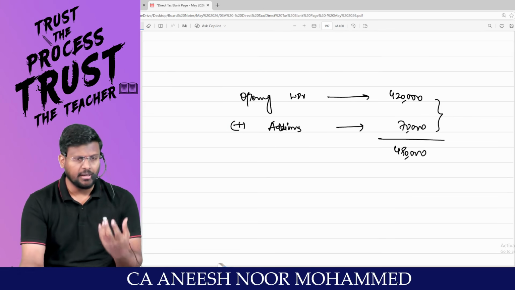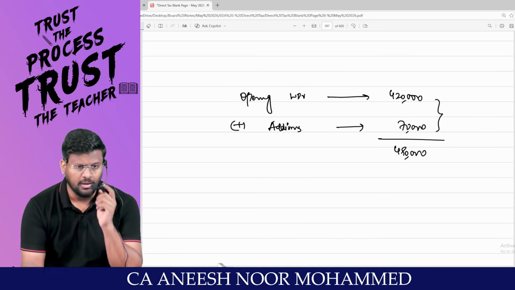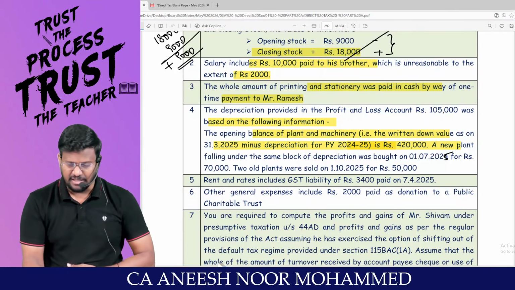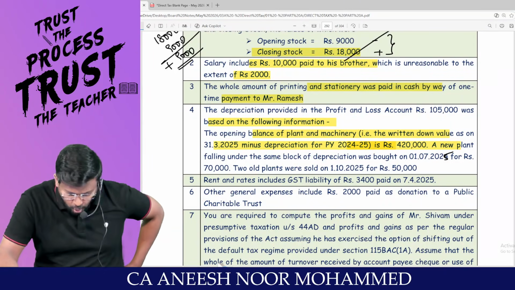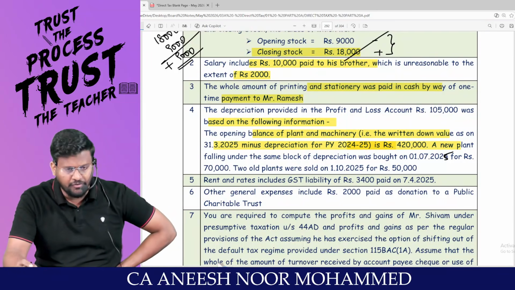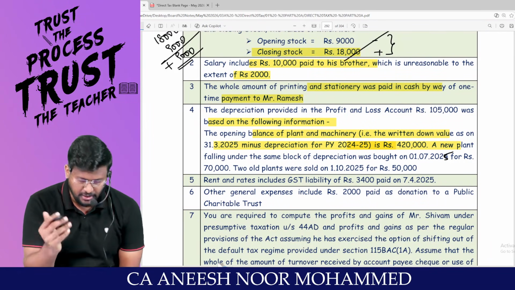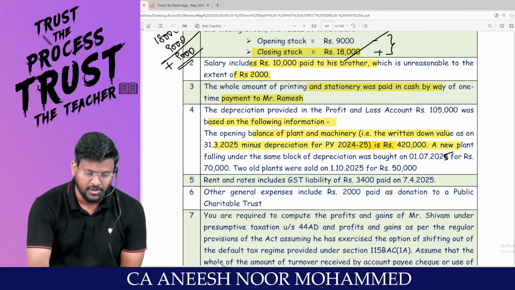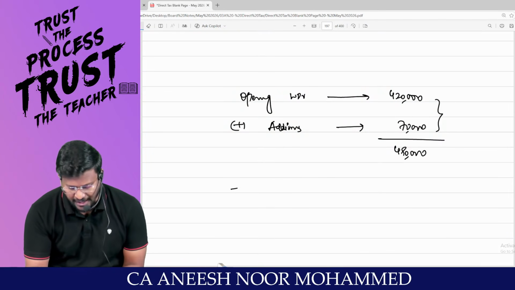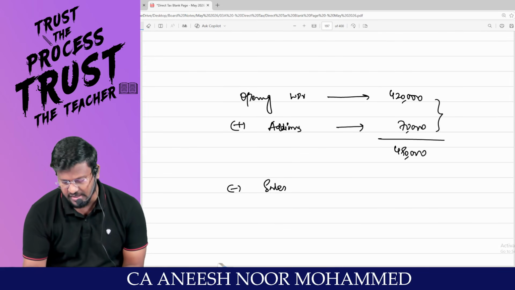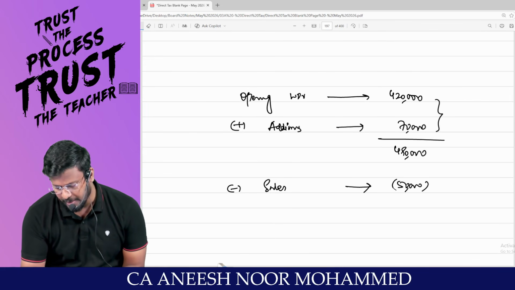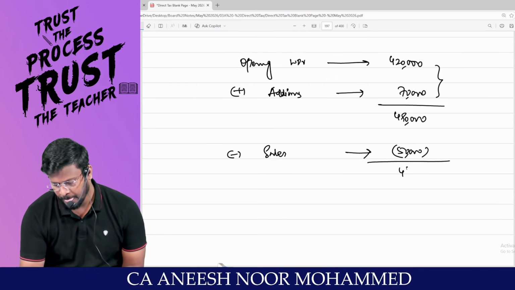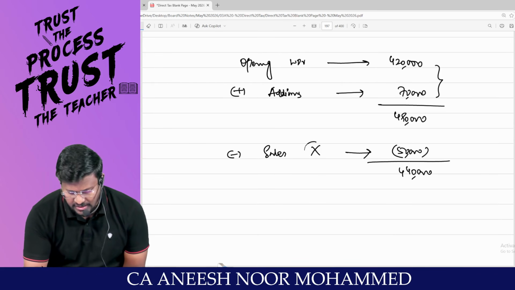Since this 4,90,000 rupees asset has been put to use for more than 180 days, we are entitled to claim the full rate of depreciation. That is, sir, 15%. Two old plants were sold on 1/10/2025 for rupees 50,000. If you sell any plant, we have to just reduce the sales. Sales is 50,000. Am I right, sir? So 4,90,000 minus 50,000 comes to 4,40,000.